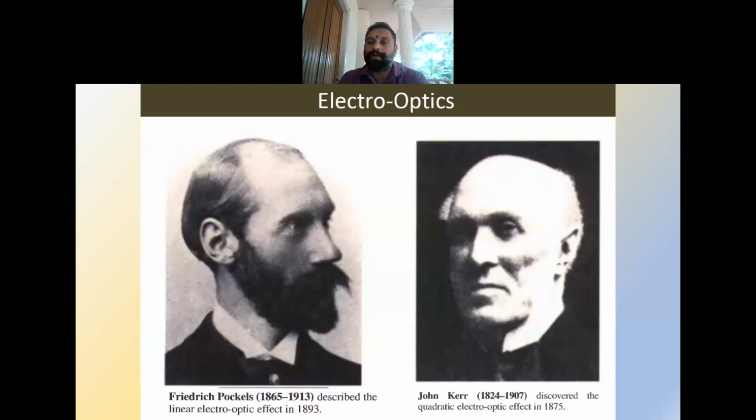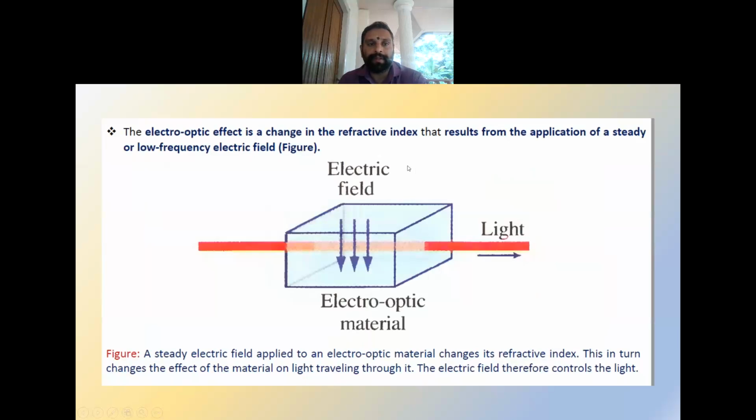Frederick Pockels and John Kerr were the pioneers in the electro-optic modulator area. The electro-optic effect is a change in the refractive index that results from the application of a steady or low frequency electric field. When the electric field is applied, the refractive index varies, and since the material's refractive index is varying, that will affect the light passing through it. So when we control the electric field, it automatically controls the light also.